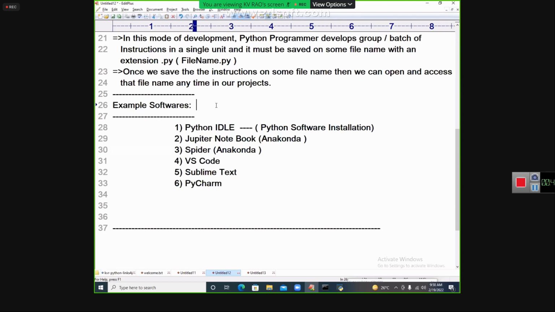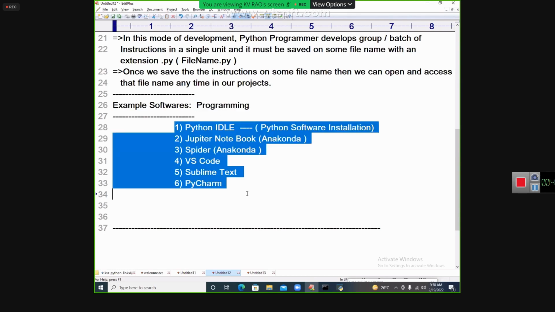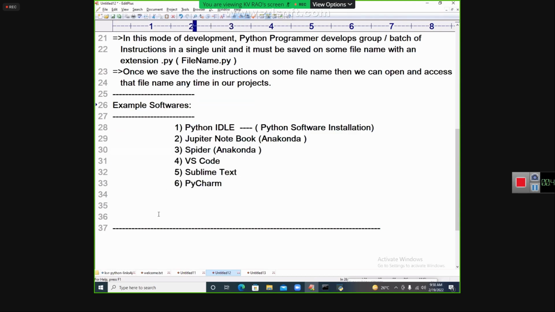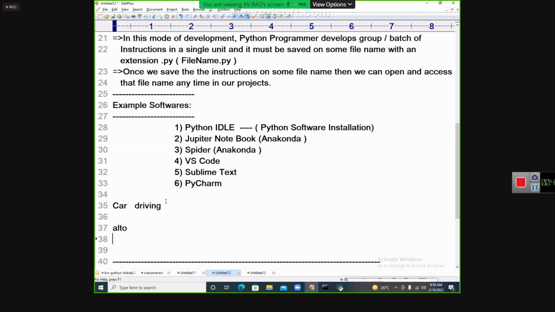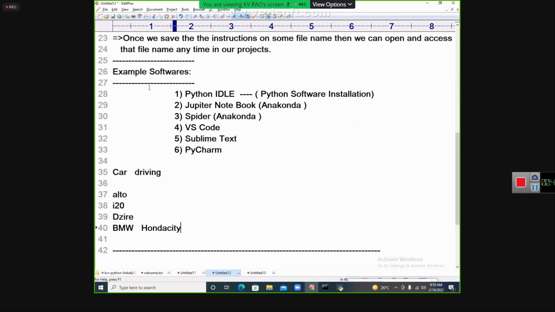First, you need to know programming. Once we know programming, that program I can execute on any one of these places. It is like car driving: once we know car driving, whether it is an Alto car, an i20, a Desire, a BMW, or a Honda City, whatever it is, what is the same? Car driving is very important. These things are not important because car driving is important.